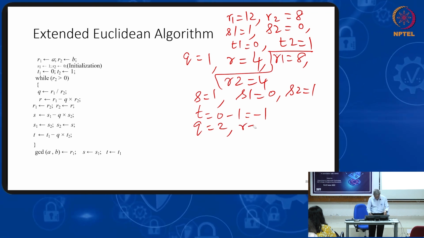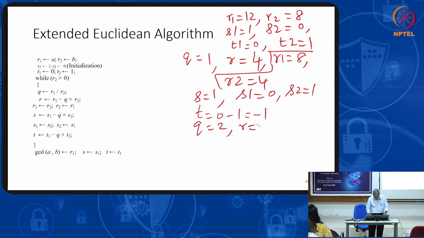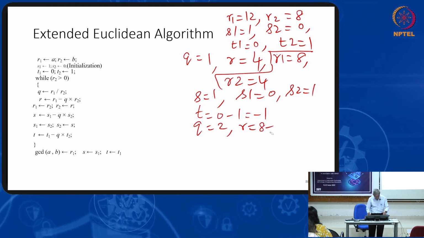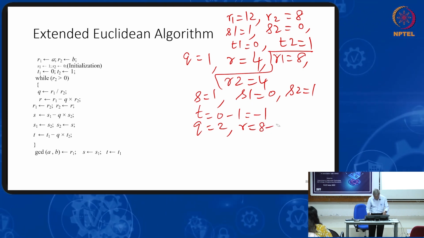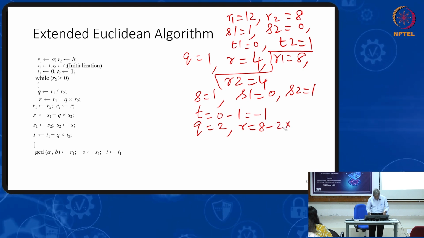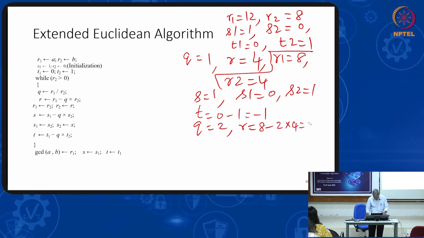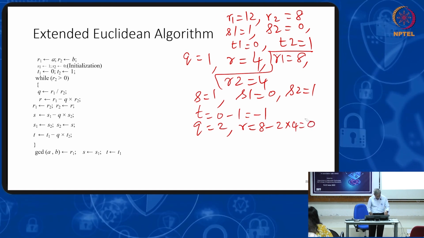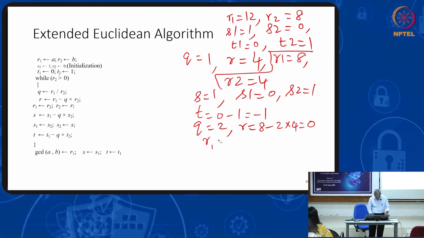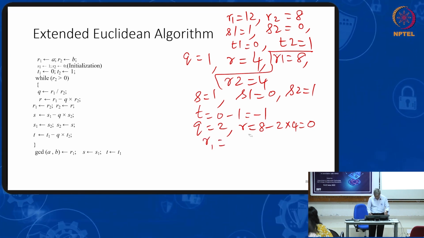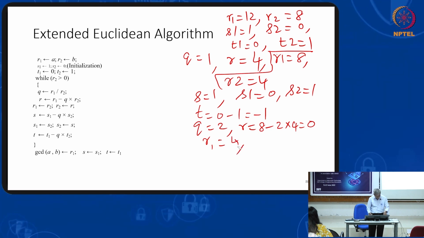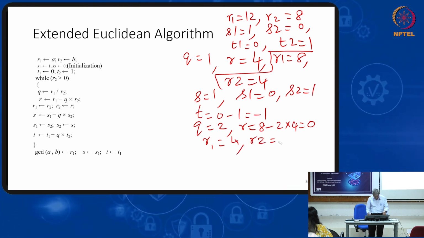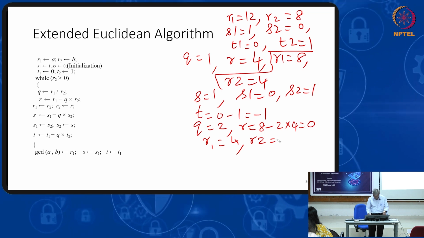R equal to R1, right now R1 is 8, minus Q R2. Q is 2 into R2, 4, it is 8. Now R1 equal to R2. Right now R2 is 4. R2 equal to R.